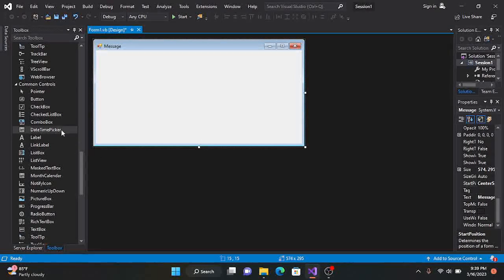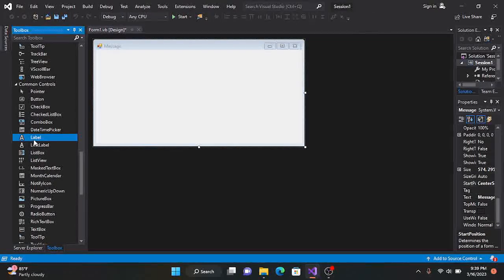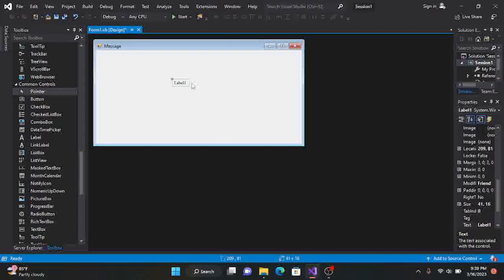Alright, so now I'm going to take some of our tools. As I said, there are lots of tools. You only get used to them as you use them, right? So I'm going to take the label. I'll drag and then drop the label on my screen. So you can see label over here.